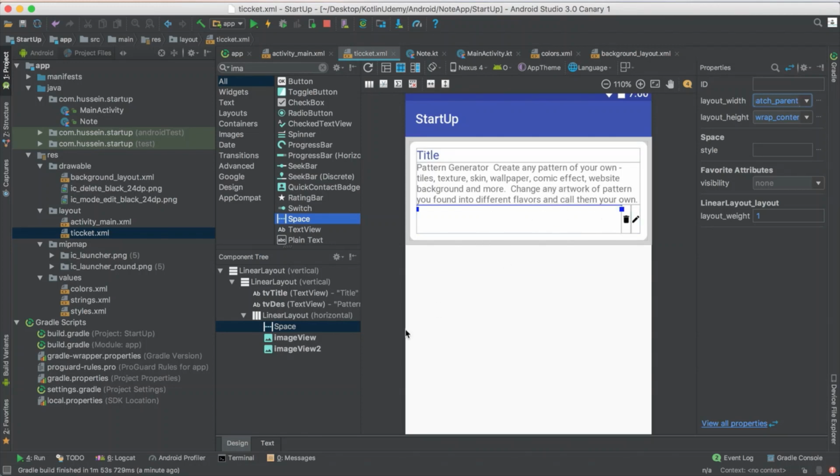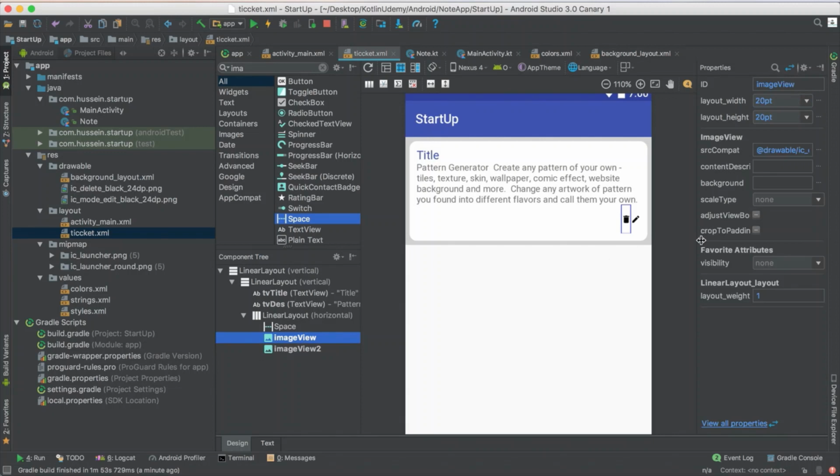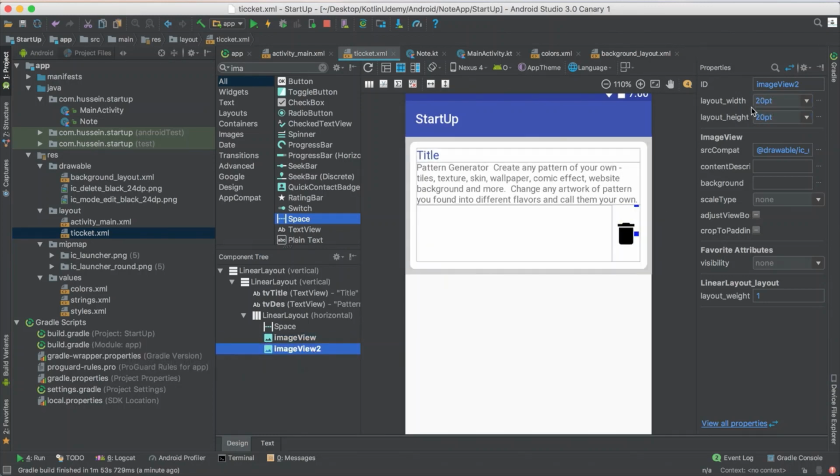You just do match parent, and this one, if you see it, just increase them, maybe 20. I didn't like 20, it's too small. What about 40 and 40? Yeah, sounds good to me. 20, 40 and 40, and this one make it 40 and 40. But yeah, I think now they sound good to me.